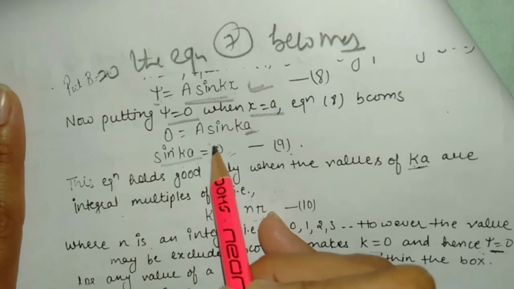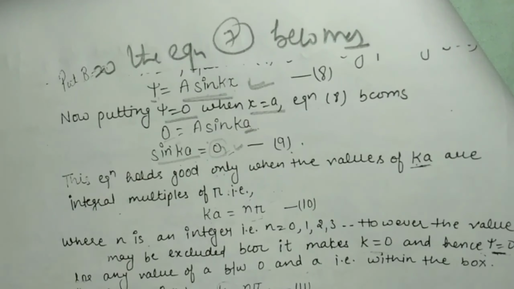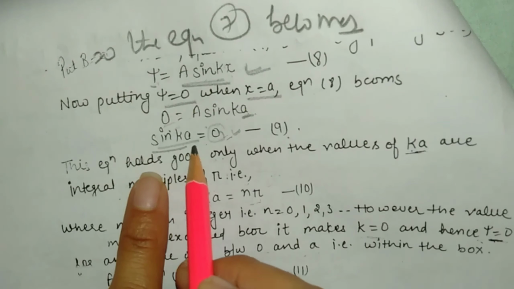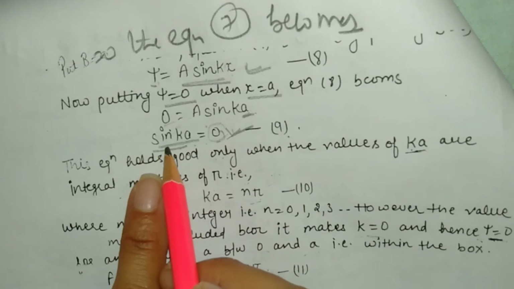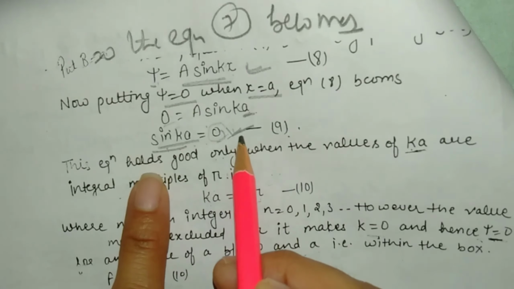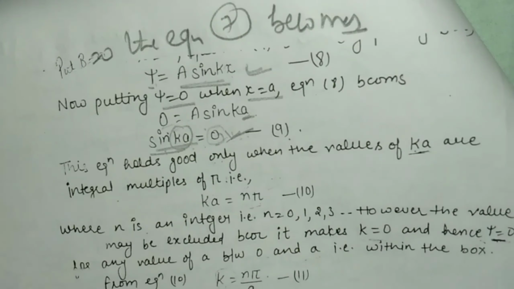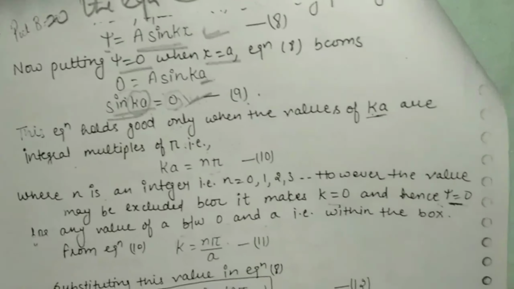So only that condition is satisfied when sin ka is equal to 0, meaning the value of ka must be such that its sine is 0.